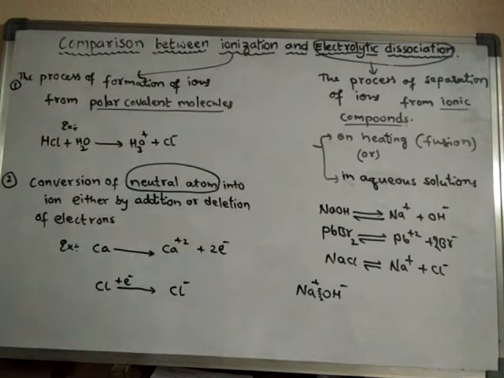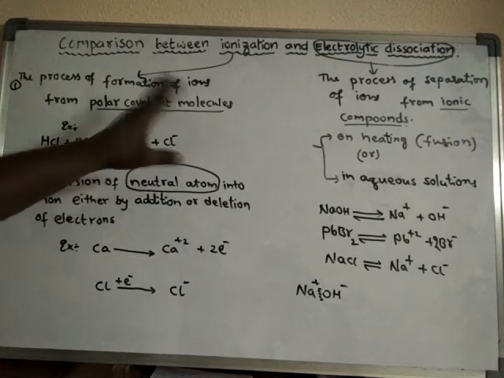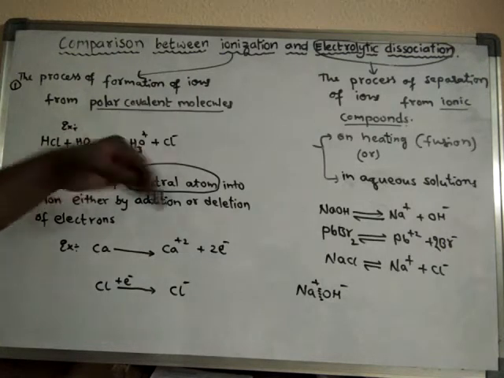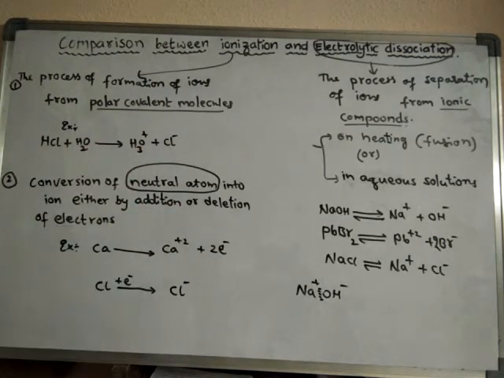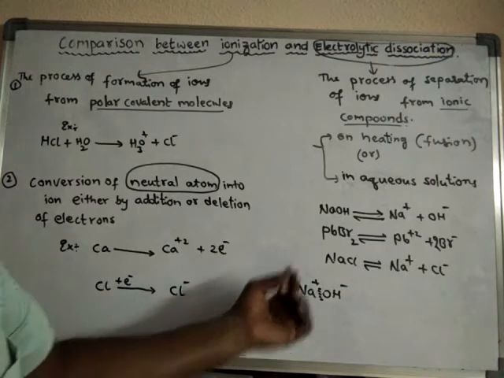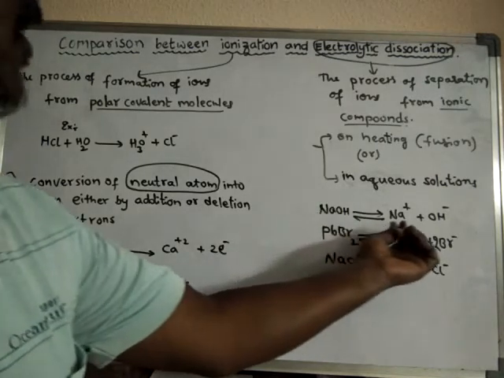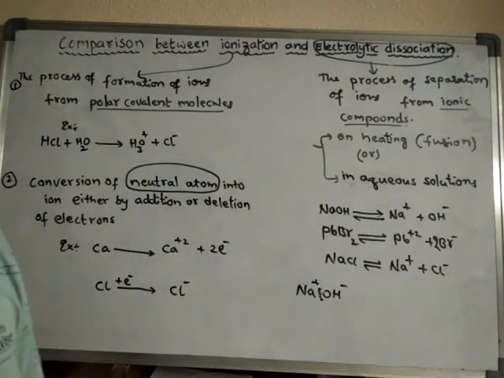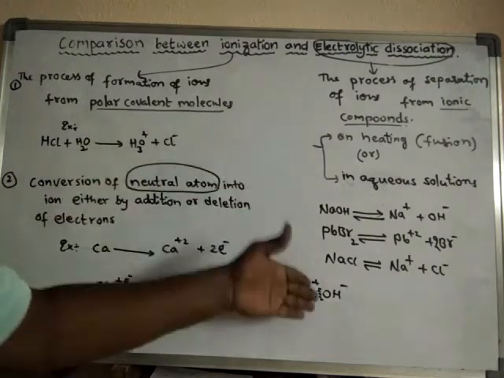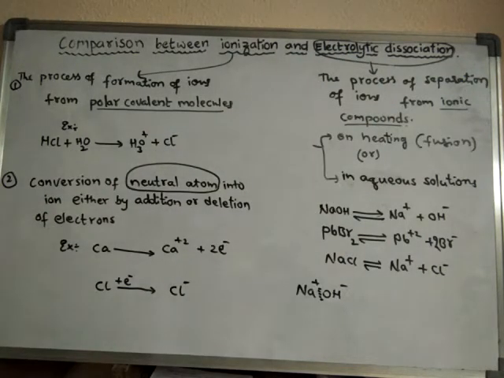So in ionization, in both cases, ions are newly formed, whereas in electrolytic dissociation, ions are not newly formed. Ions are already existing in the molecules and those ions are simply separated. Such a process is said to be electrolytic dissociation. Now we will learn about the electrochemical series.